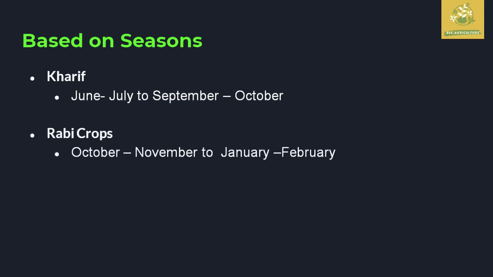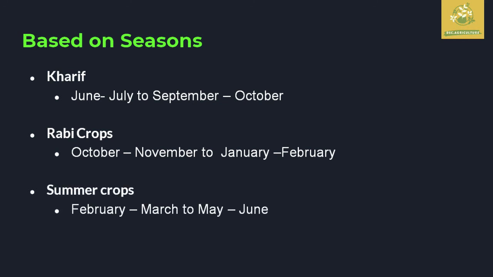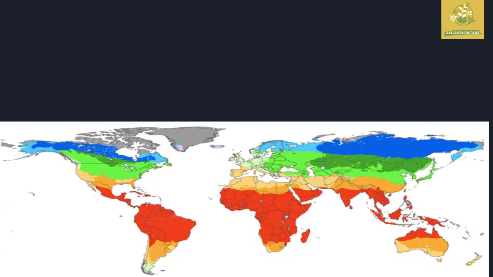While seeing based on season, we can classify those crops as kharif. The kharif season crops are grown from June to July to September to October, which is the time period of the kharif season. And rabi crops are from October to November to January to February, which is the season for rabi crops. And summer crops, February to March to May to June. So this is the time period of these different seasons.